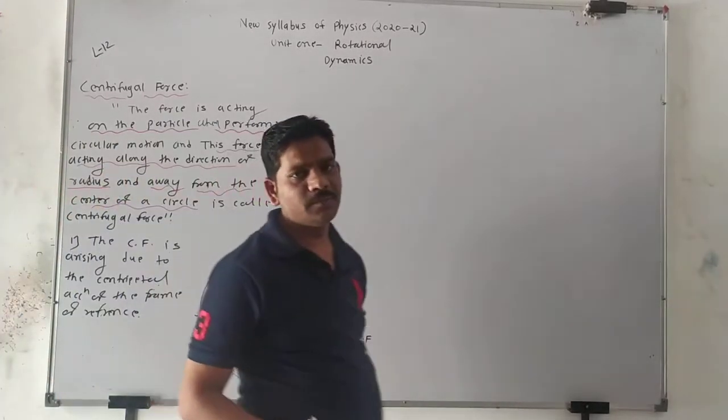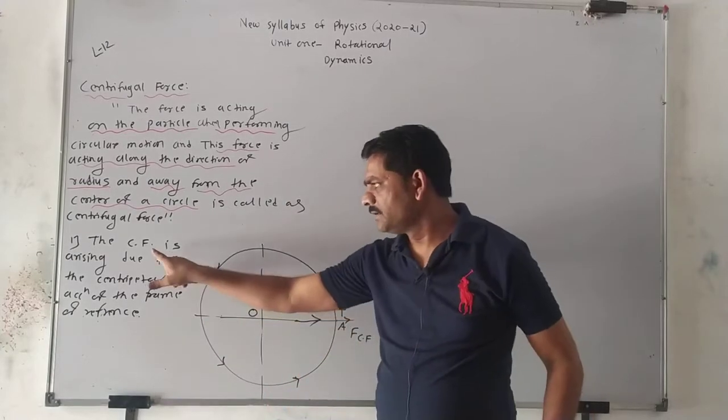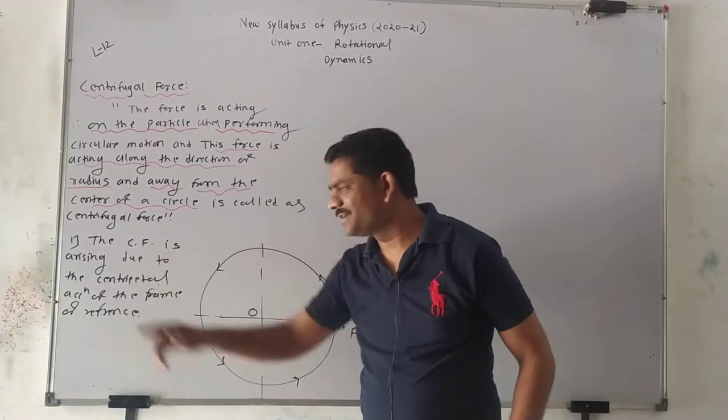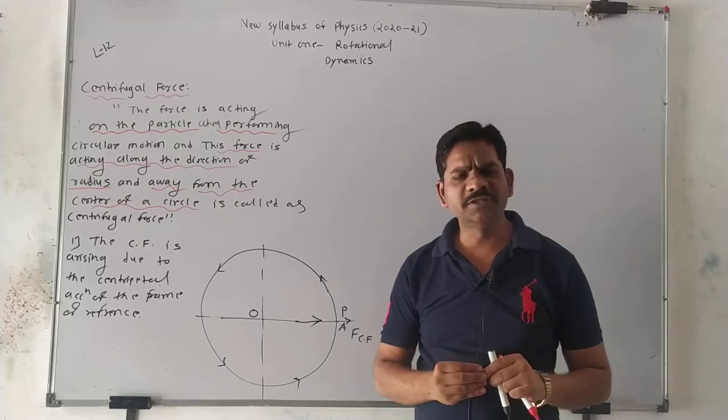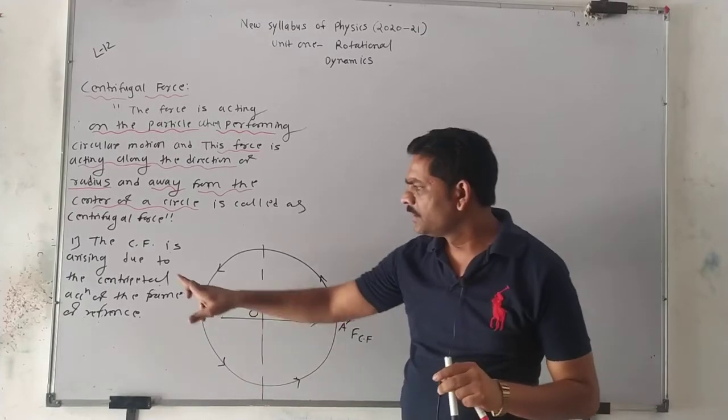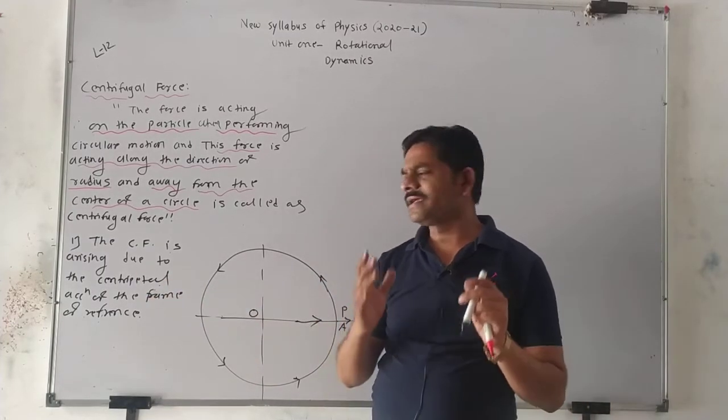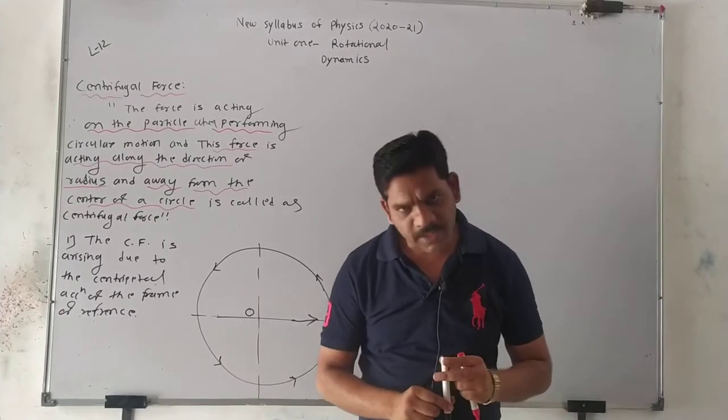This is the most important point. Why is this centrifugal force developed? Why does it occur? Due to the centripetal acceleration of the frame of reference.